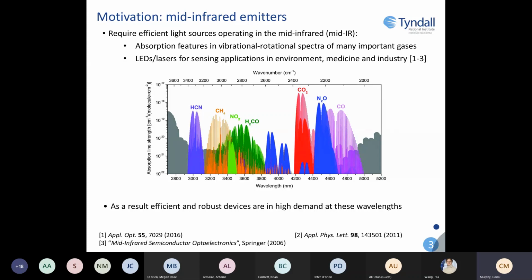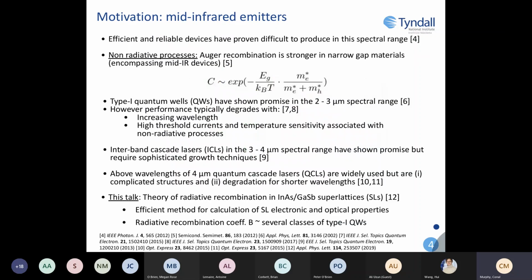So there's a strong interest in developing mid-IR LEDs and laser sources for gas sensing applications like environmental monitoring, medical diagnostics, and industrial process control. Typically, efficient and reliable devices have been difficult to produce at this wavelength. This is because of non-radiative processes like Auger recombination, which is strong in narrow gap materials encompassing mid-IR devices. So we can see here that our Auger coefficient C depends on the gap.